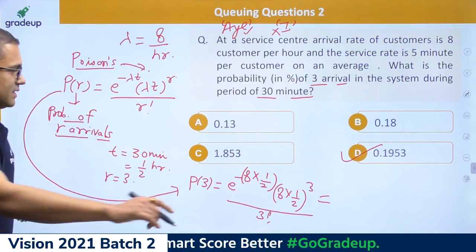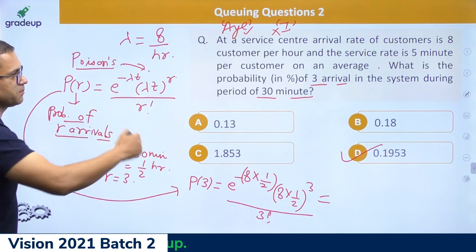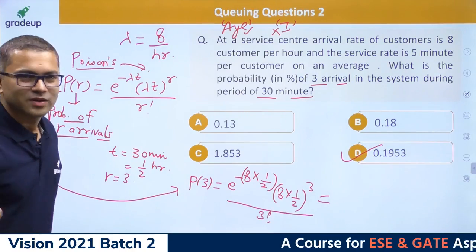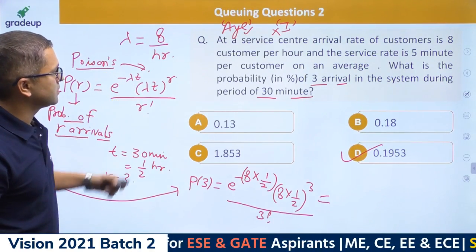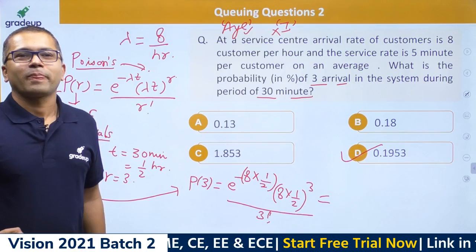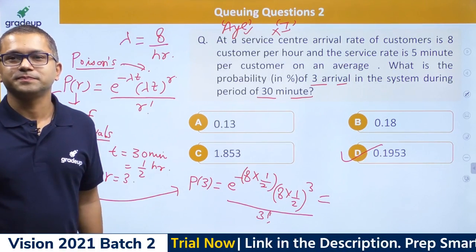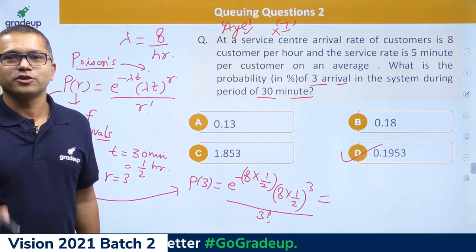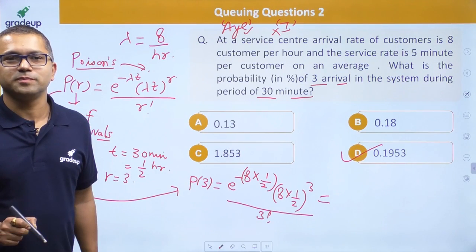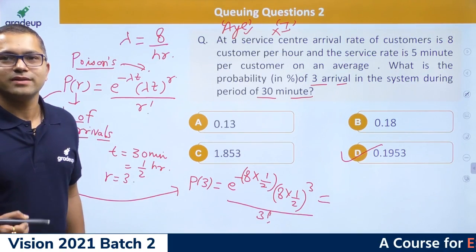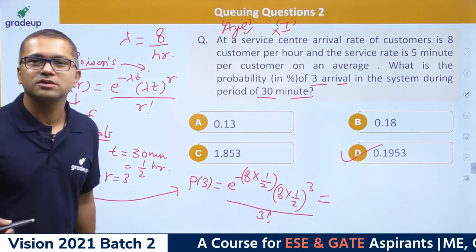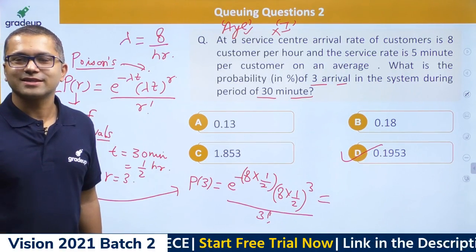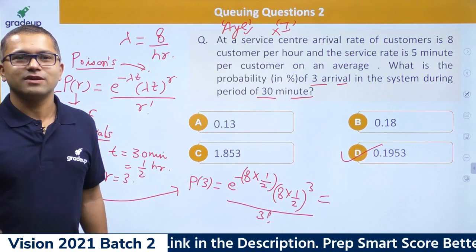But the point here is that you need to remember this formula, Poisson's distribution. And why do we have to use Poisson's? Can you think about that? Okay, good. Mukesh also got it correctly. So yeah, 3-4 people got it correctly. Now, why did we use the formula for Poisson's distribution? That is the question. Why? Did you ever ask this?